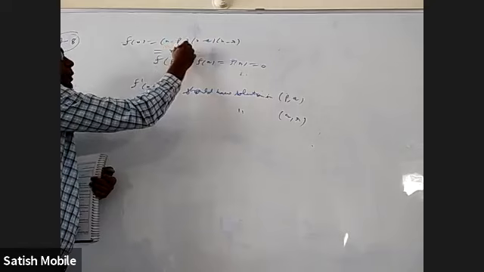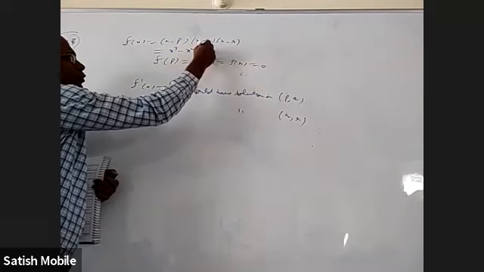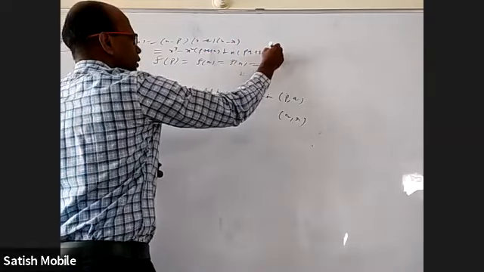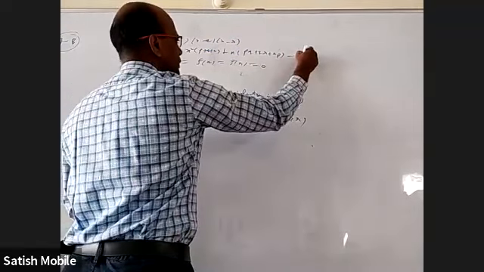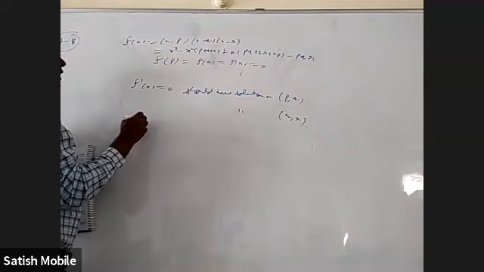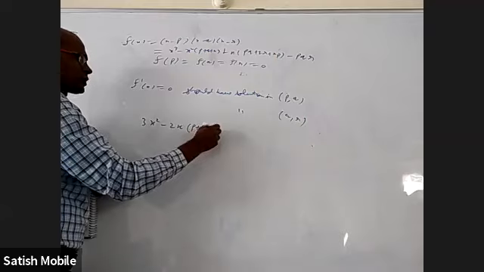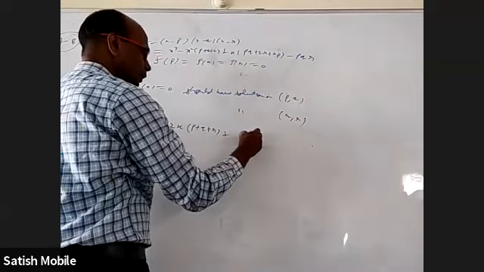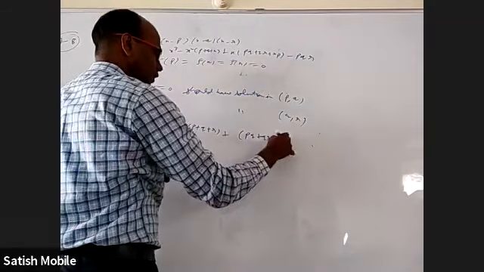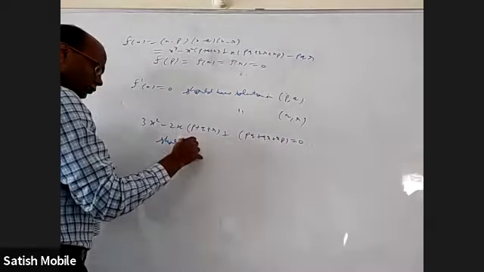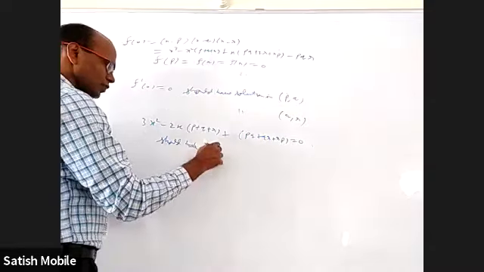We get x cube minus x square into p plus q plus r, plus x into pq plus qr plus rp, minus pqr. Then f dash x is 3x square minus 2x into p plus q plus r, plus pq plus qr plus rp, equal to 0, should have two distinct solutions.